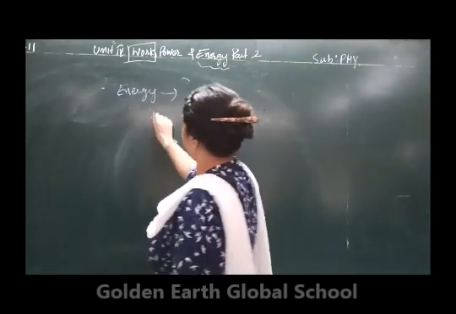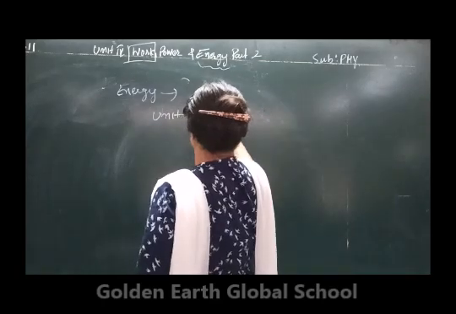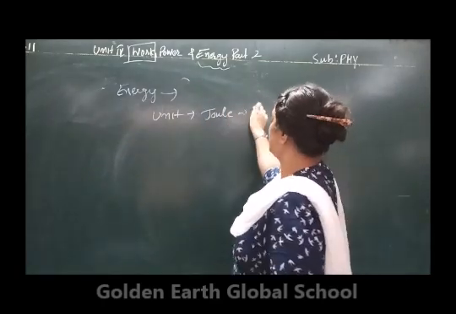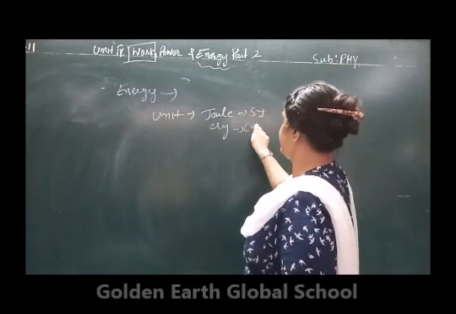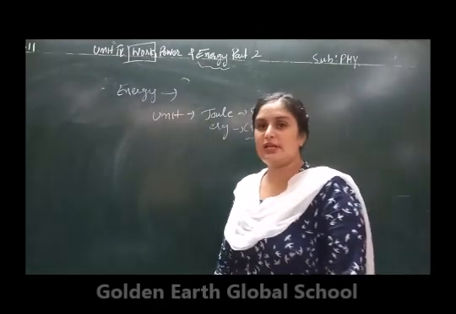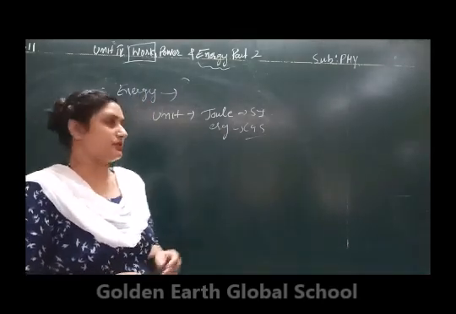Now, the SI unit of energy is joule, and in the CGS system it is erg. In the CGS system energy is measured in erg, and in the SI system energy is measured in joules.